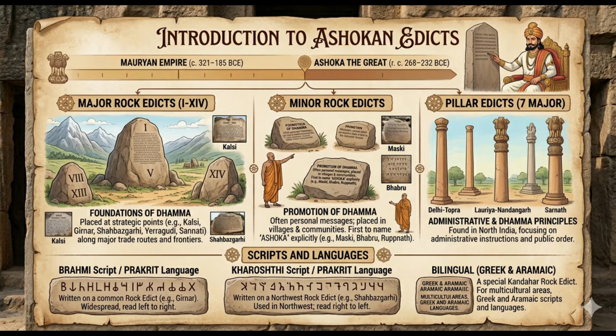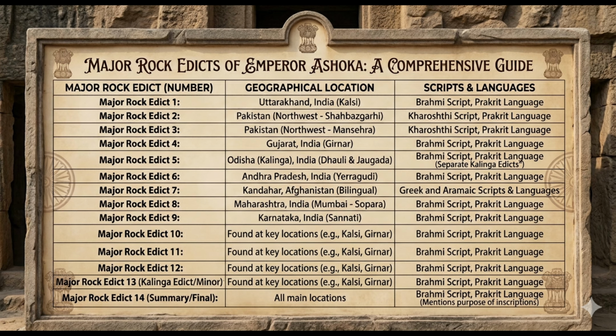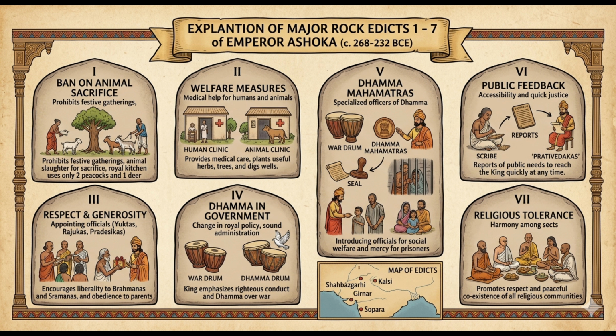They are written primarily in the Prakrit language using Brahmi script, but some northwestern inscriptions use Kharoshthi, Greek, and Aramaic script also. These edicts reflect Ashoka's transformation after the Kalinga War that we discussed earlier. So now let's go and further read about the major rock edicts one by one. So first there is Major Rock Edict 1, which is located at Girnar and Shahbazgarhi.